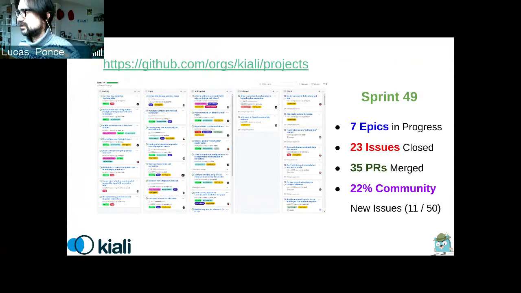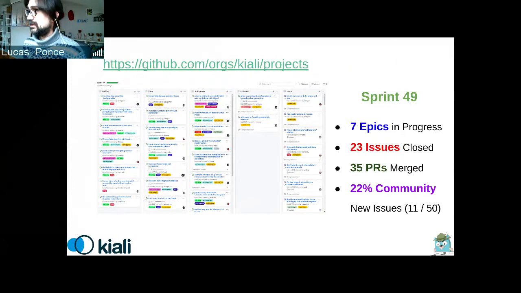We also merged 35 pull requests, probably more because I only counted the backend and frontend, but not the operator or the Helm chart, so probably around 40 pull requests merged. And the most interesting thing is that the community is growing.